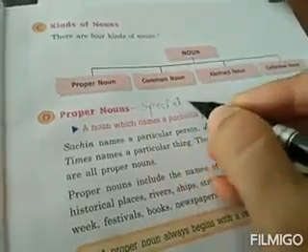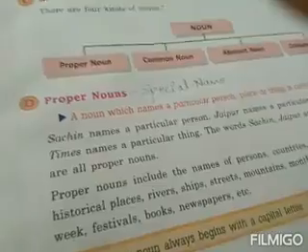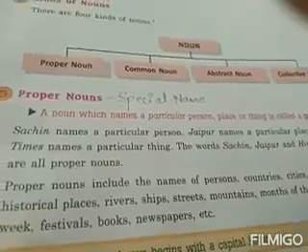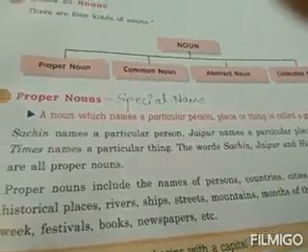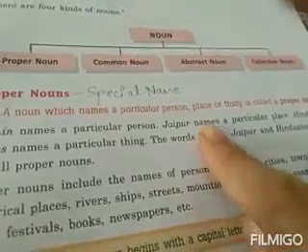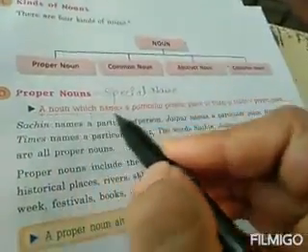For example, Vadodara. Vadodara is a special name of our city, right? Cities can be many. Delhi, Ahmedabad, all these are cities. But Vadodara is the special name of our city. So Vadodara is a proper name, proper noun, right? A noun which names a particular person, place or thing is called a proper noun. Underline this, it's a definition.